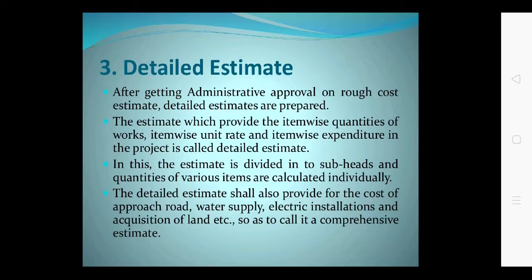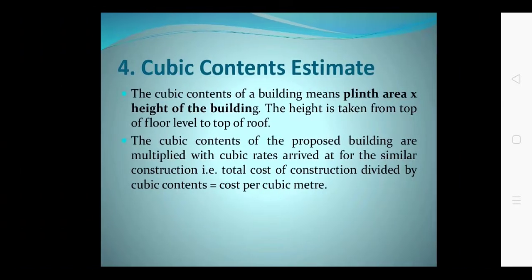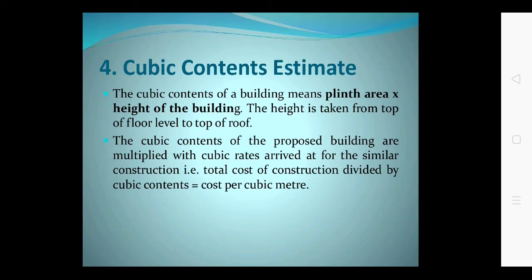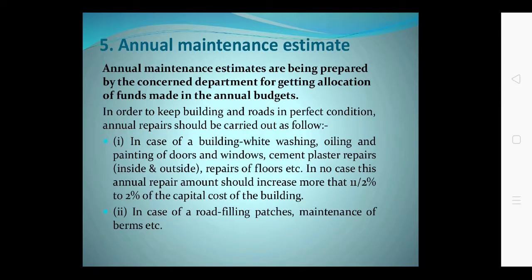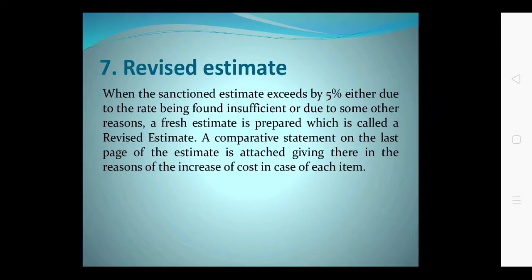The detail estimate also provides you the cost of different items of work, civil engineering work, in which the detail estimate is necessary. The very first type of detail estimate I am telling you now, what are the types of detail estimate. Firstly, the detail estimate for the new work, the fresh work. For that the detail estimate is prepared, and now the different types of detail estimate, in that the very first one is the revised estimate.